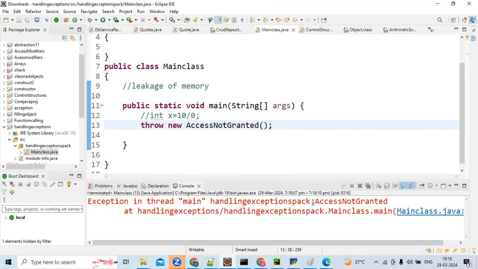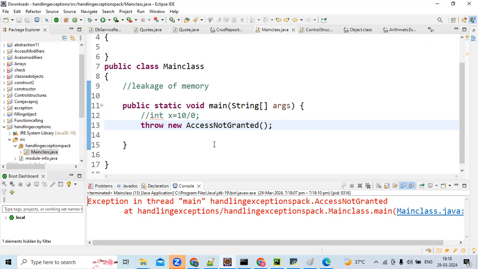See, AccessNotGranted. You got it, Suman? This way, this exception message will be caught by the front end people. Once we throw from the back end, the front end people will receive this message and just display it on the screen. Instead of going with if else or printing something, the response time here is very quick. That's why they go with this.